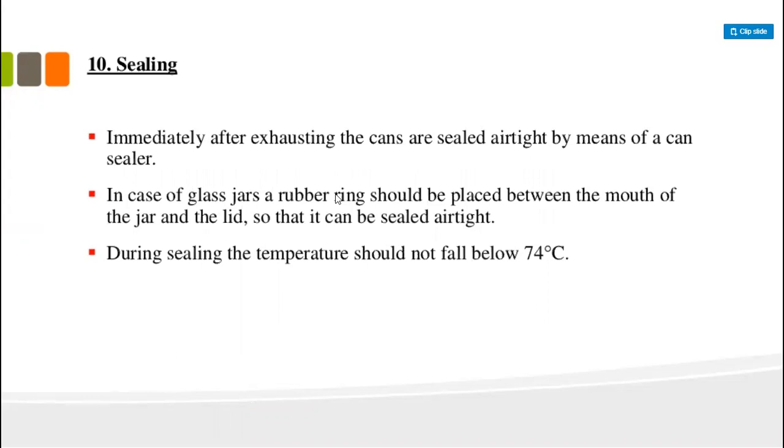For example, if we want to prepare wine in the jars, then after completing all the steps, the jar is sealed and the rubber ring is placed on the cover of the glass jar so that it can be sealed.